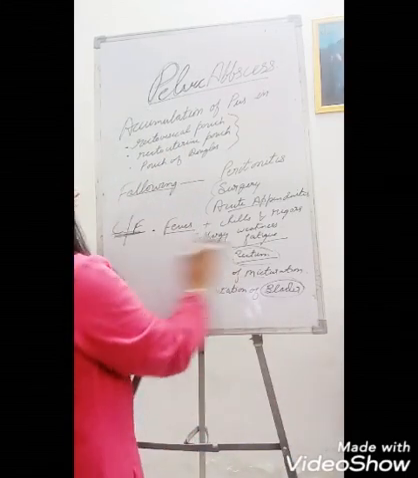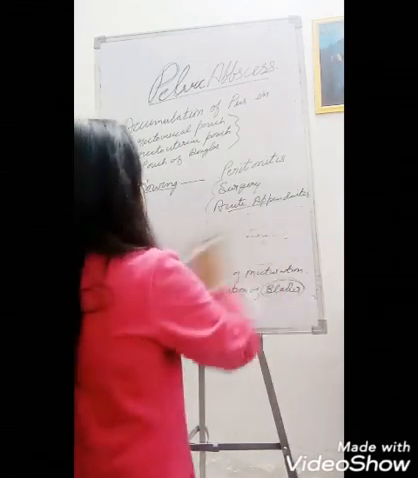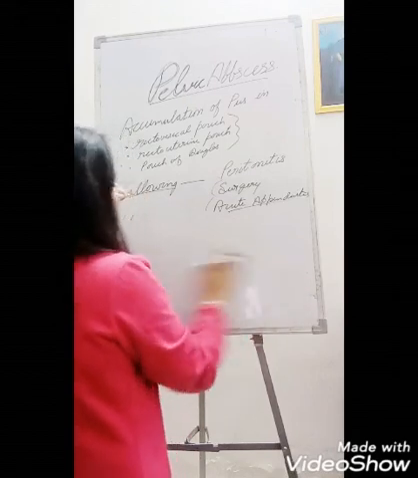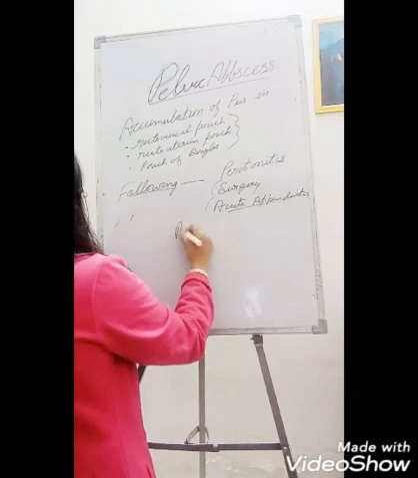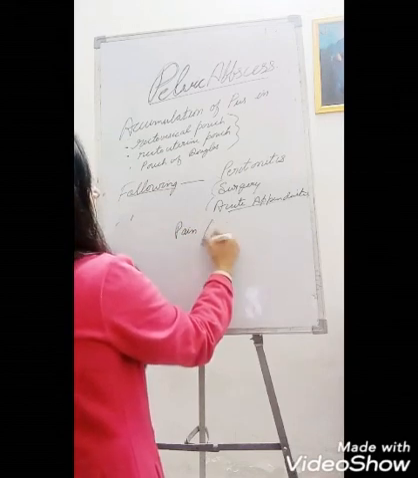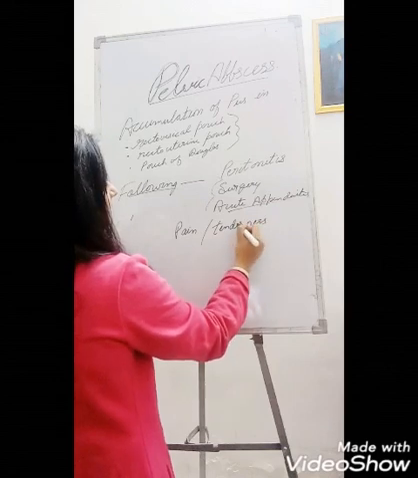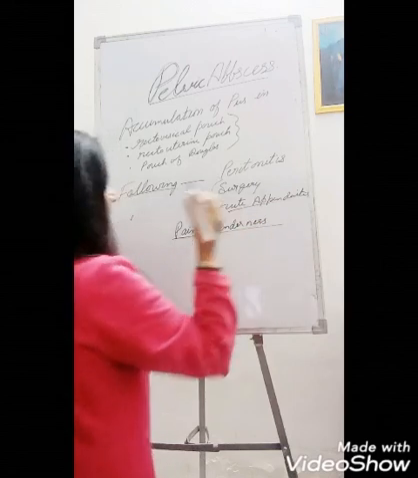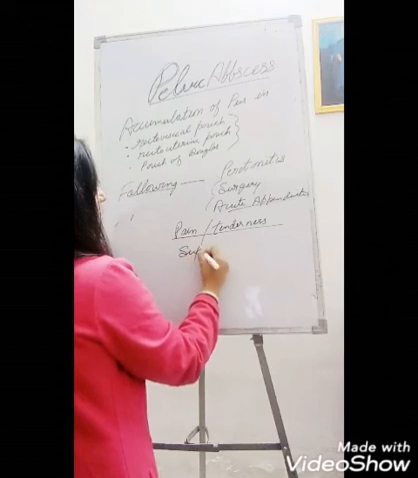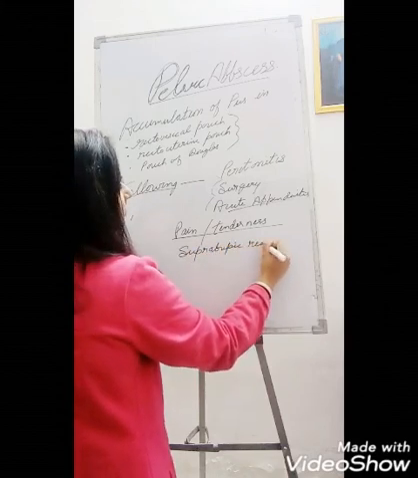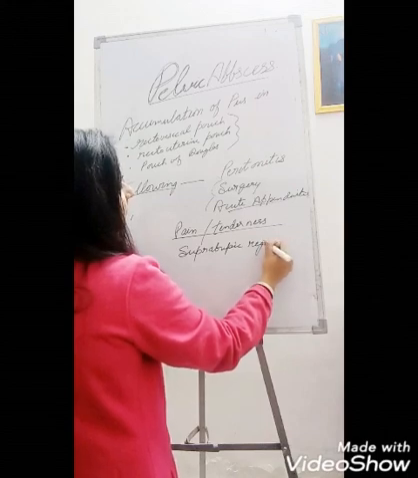There will be fever, chills and rigors. Along with this, the very important feature is pain and tenderness. There will be marked tenderness at which area? On the suprapubic region.